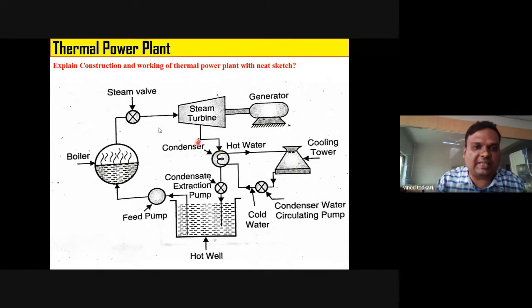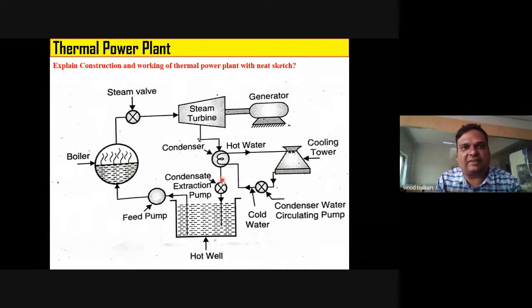Right? See, in boiler, evaporation takes place, boiling takes place. Boiling means conversion of water into steam. So in condenser, what will happen? Exactly opposite to that. Condensation. Steam rejects heat, and steam gets converted into water. Tell me very honestly, is it clear to you? Yes, sir. In condenser, steam rejects heat and gets converted into water.